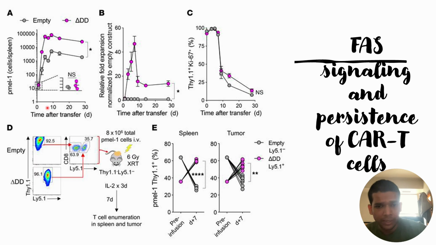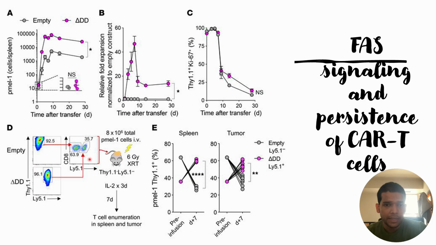And thereafter they also checked the expression levels of the different kinds of PMEL cells, that is, one with FAS present in the intracellular domain as a wild type, and in another case where the FAS intracellular domain has been knocked down.